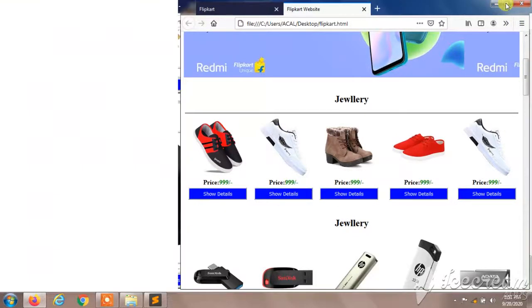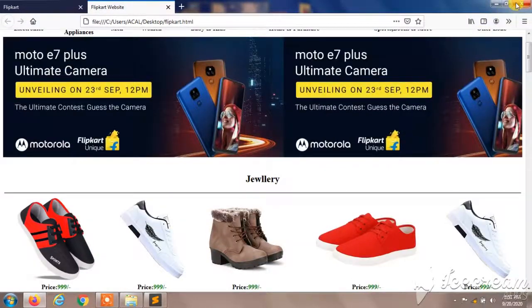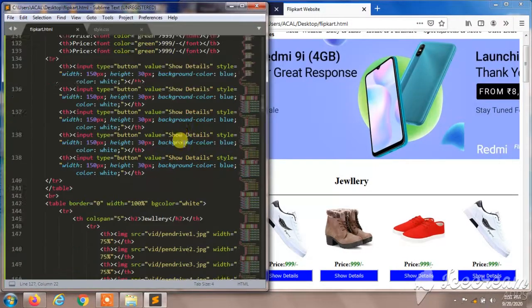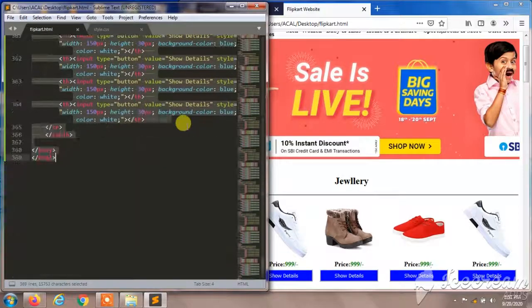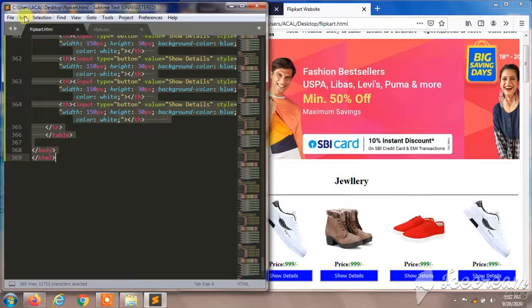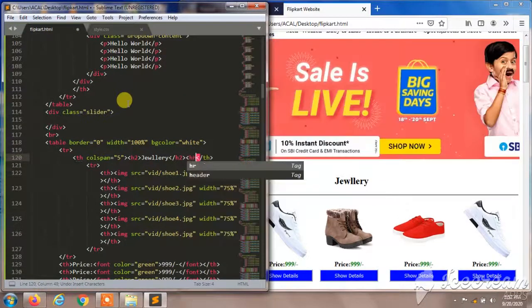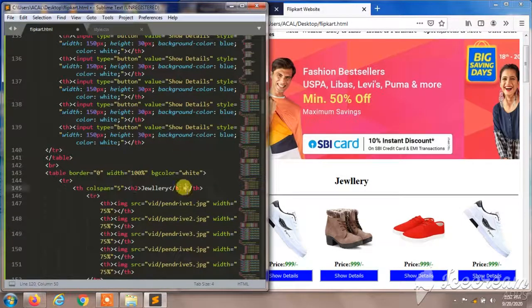It gives a bar line before your images, and I'll give HR in all the sections to give a line. So HR over here, and in another section also.